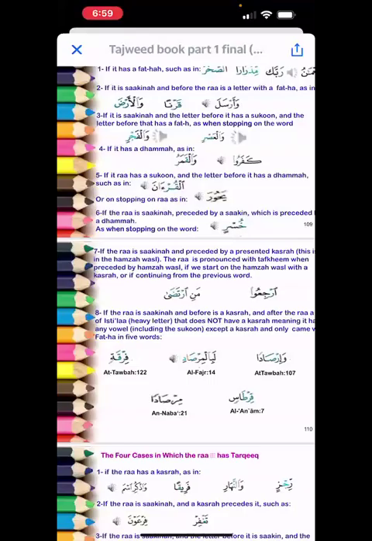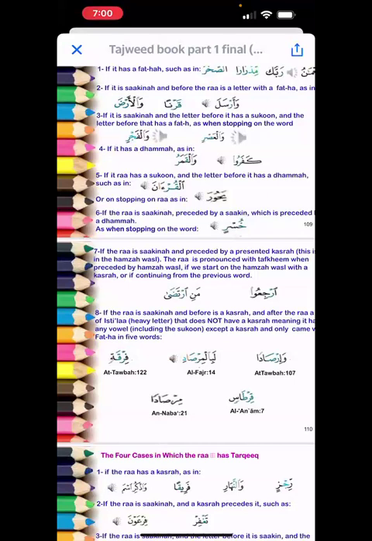We spoke about today's topic. Last week we spoke about tafkhim, ra with tafkhim, right? 8 cases of ra with tafkhim. We discussed 8 cases when ra will be read with a full mouth.